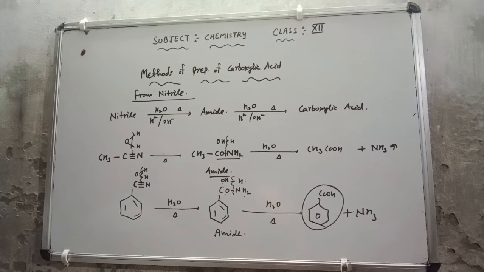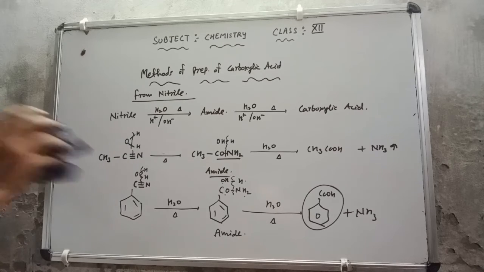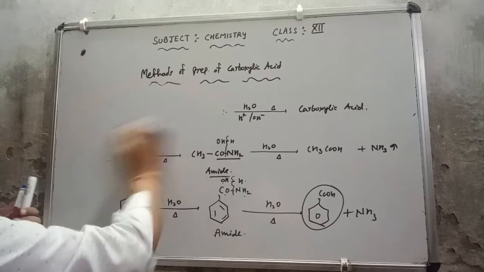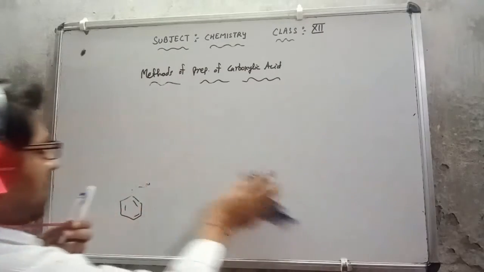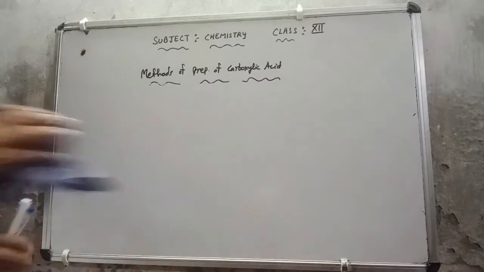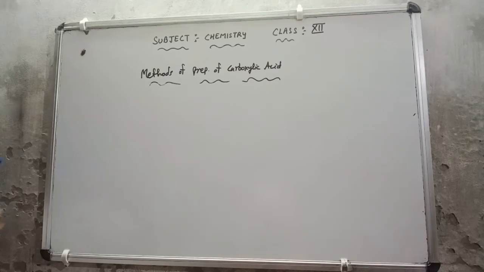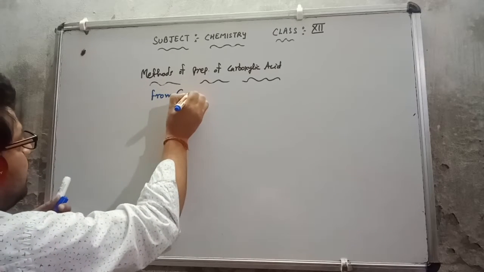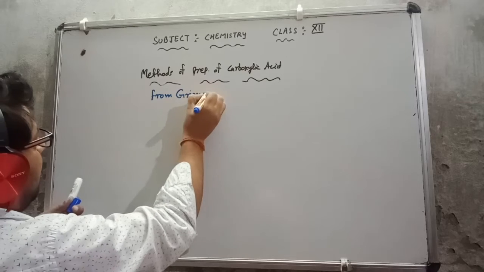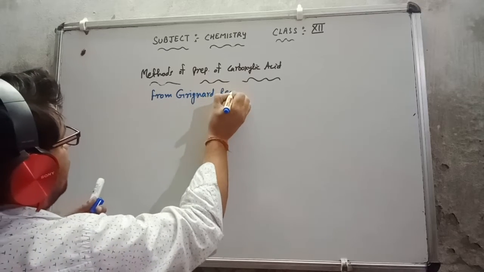Now after this I am going to show you how to make carboxylic acid from Grignard reagent. Everyone knows about the Grignard reagent.